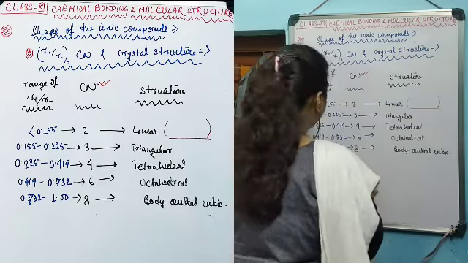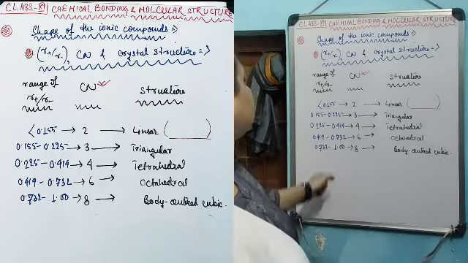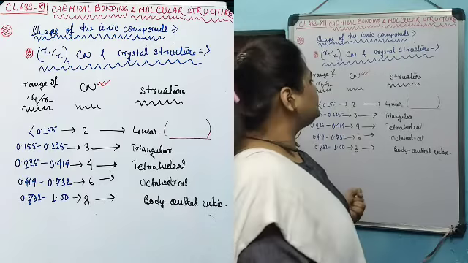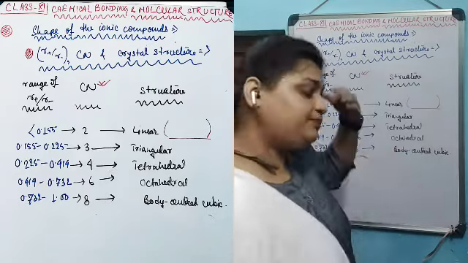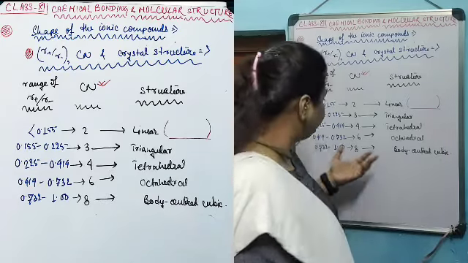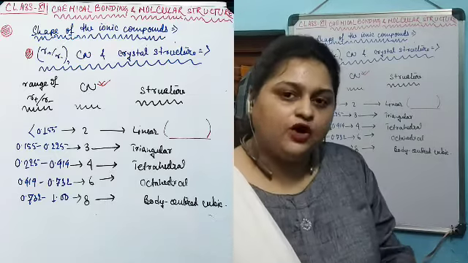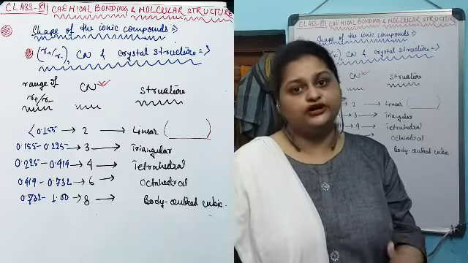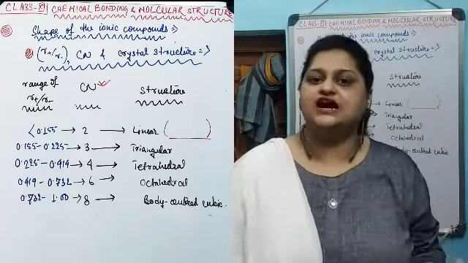Now, when the range of radius ratio increases to 0.225 to 0.414, then the size of the cation increases further compared to the previous size of the cations that we were discussing. That's why now the cation with a considerably bigger size can orient itself with 4 oppositely charged anions.